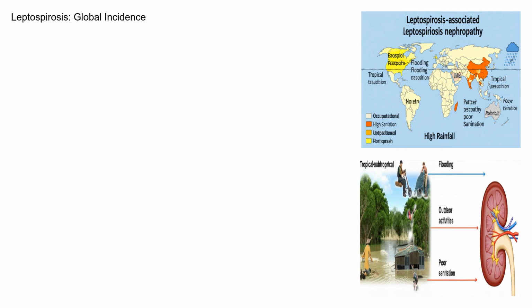Leptospirosis is a global disease, but its incidence varies significantly depending on geographical location, climate, and socioeconomic factors. It is more prevalent in tropical and subtropical regions with high rainfall. Occupational exposure is a significant risk factor. This includes professions such as farmers, veterinarians, sewer workers, and those involved in outdoor recreational activities. Outbreaks are often associated with flooding and poor sanitation.